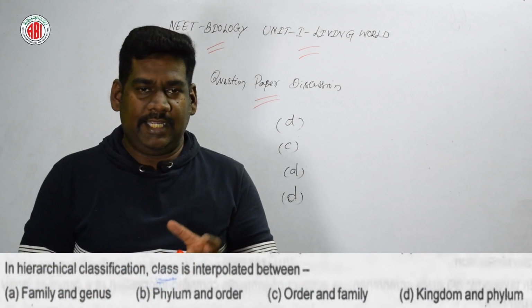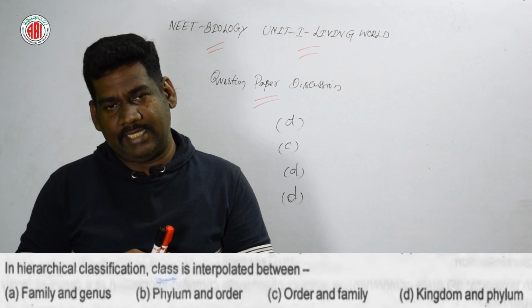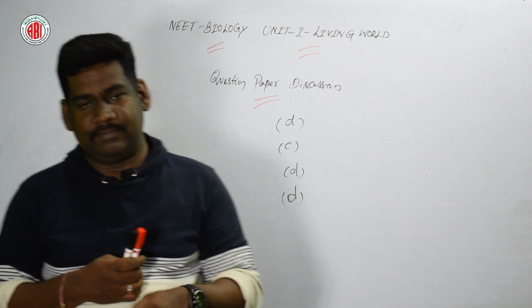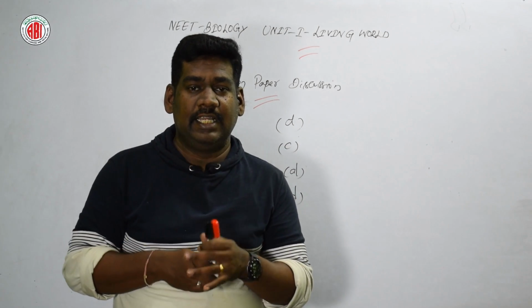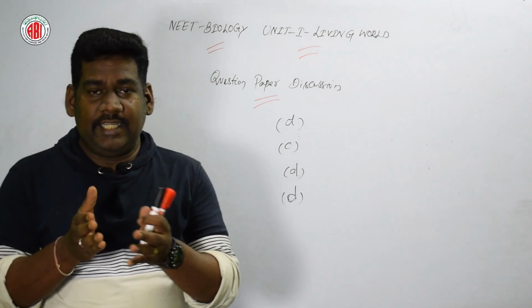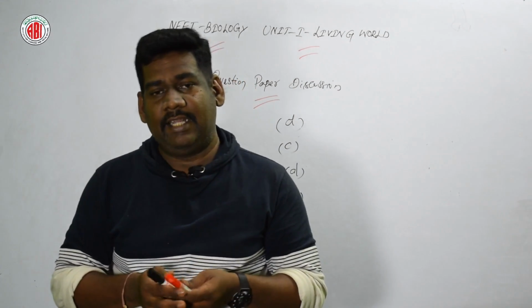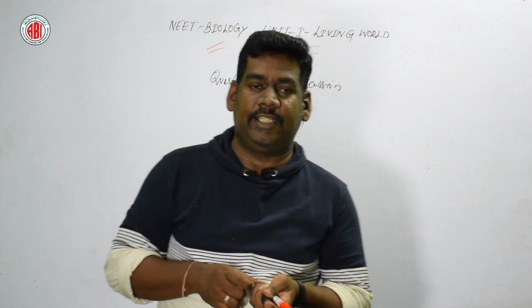In hierarchical classification, class is interpolated between which: family and genus, phylum and order, order and family, kingdom and phylum. Yes, in the hierarchical classification, class is placed in between phylum and order. So option B is the right answer. Now let us go for the next question.